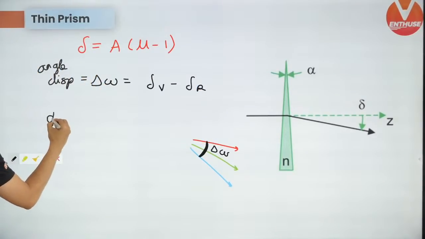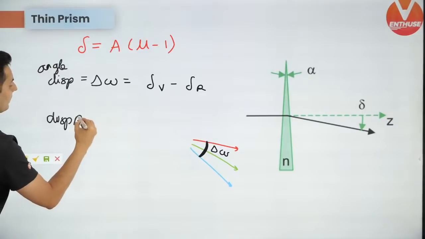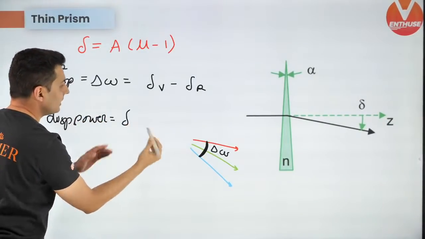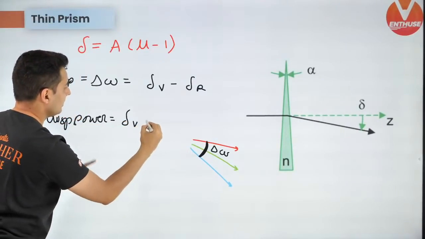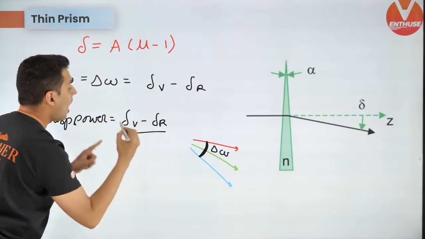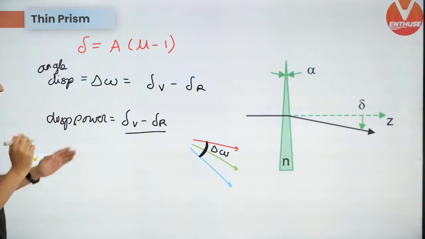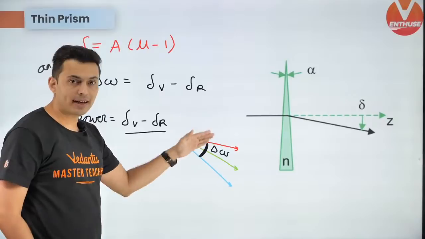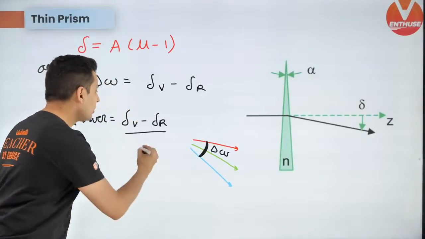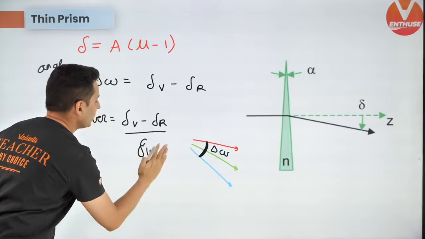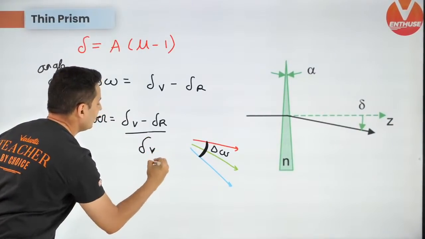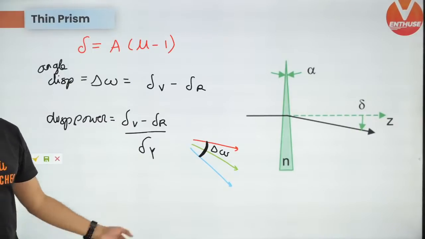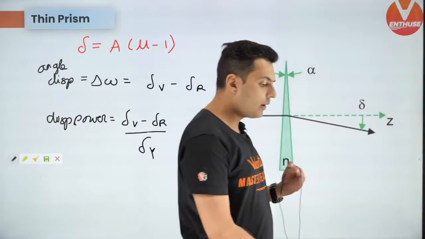And lastly, dispersive power. The dispersive power is how much it dispersed, that is delta violet minus delta red, upon the deviation of the average color. The average color of red and violet is yellow, so it is the deviation of yellow. So this entire thing gets divided by the deviation of yellow. Keep this in mind. Alright, I hope this is clear.